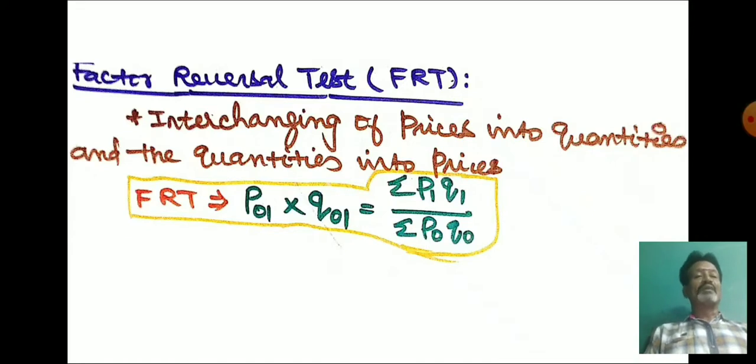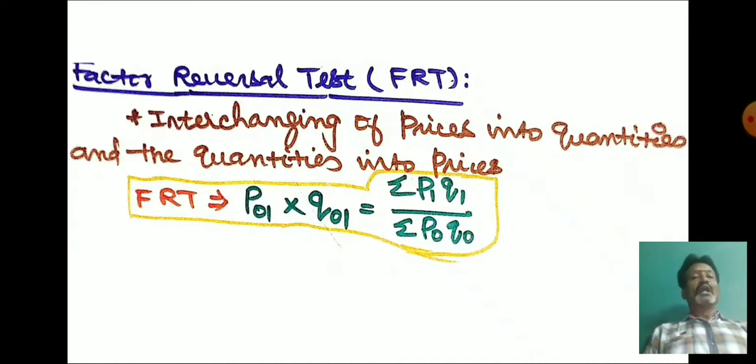That is, wherever we have P in the formula, instead of P we substitute Q, and wherever we have Q we substitute P. The factor reversal test is P01 × Q01 = ΣP1Q1 / ΣP0Q0. Here you can see P01 is the original, and it should be converted into Q01. So here we are changing the price into quantity.